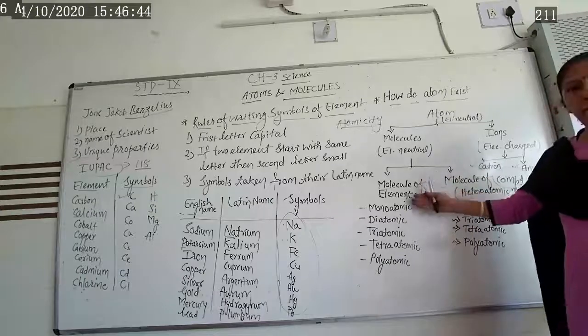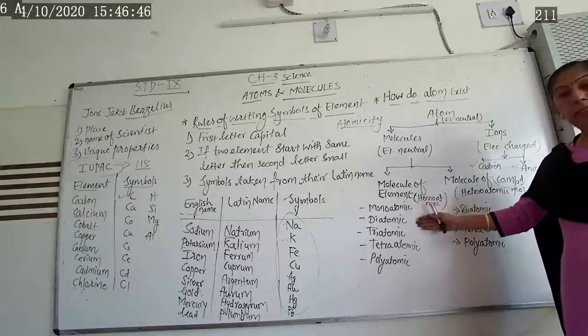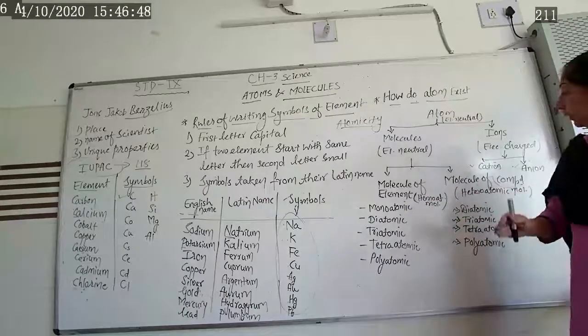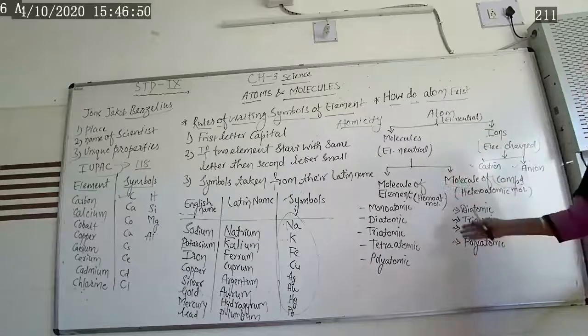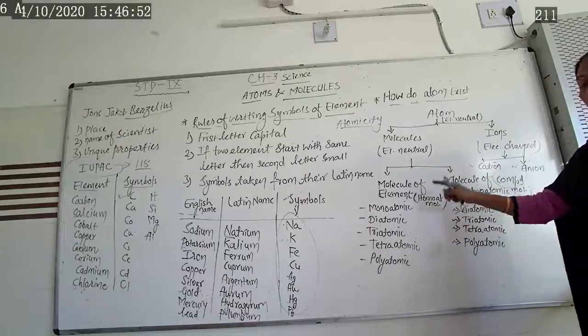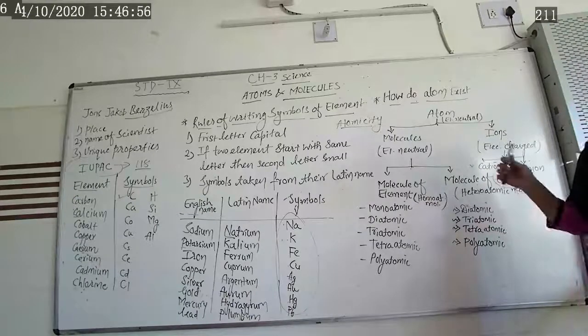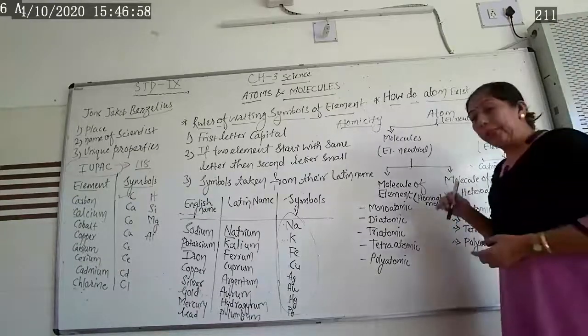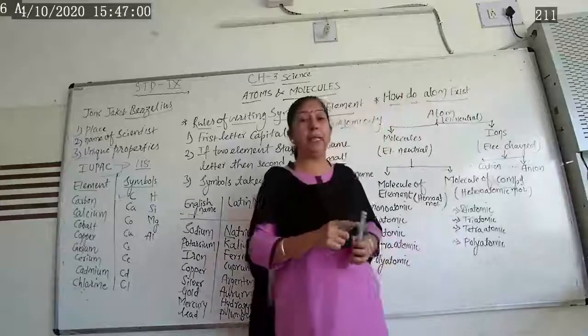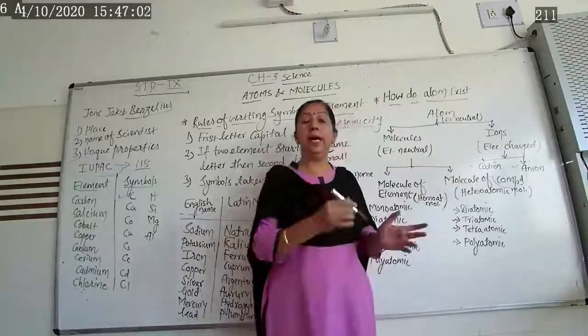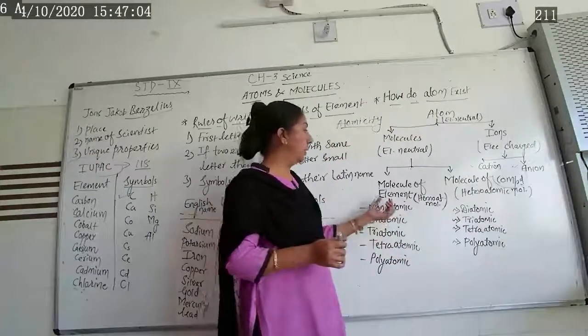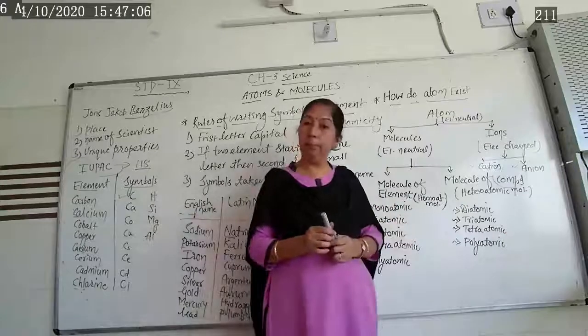So let us see one by one: monoatomic, diatomic, triatomic, and so on. Now, molecular element, homoatomic molecule, is another name for this. In a monoatomic molecule, if a single atom is present, that type of molecule is known as a monoatomic molecule.